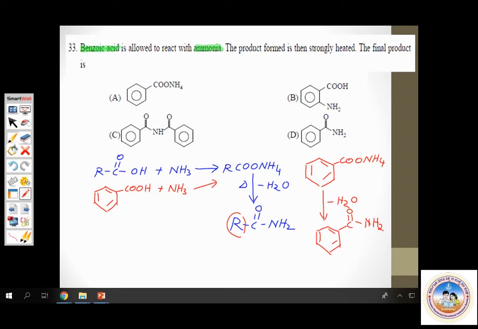Option D is the answer. Benzamide. Very simple. The compound is called benzamide or benzenamide. That is question number 33. Copy it down quickly. Now let us proceed further.